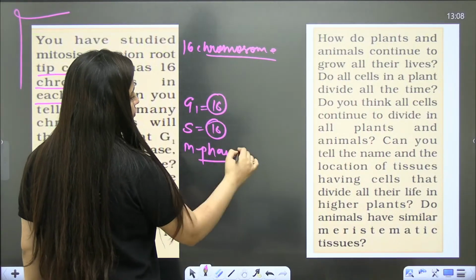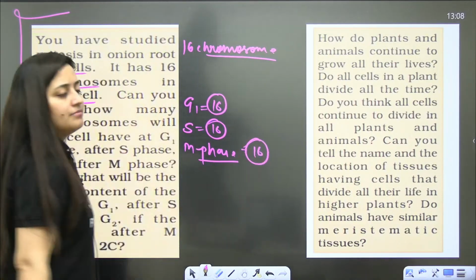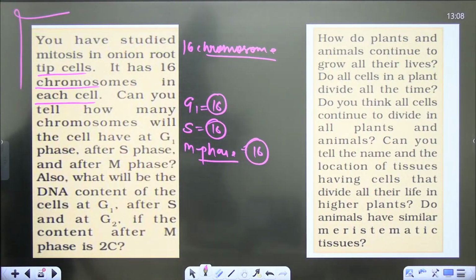After S phase also, and even after M phase, because it is mitosis, the number of chromosomes will remain the same.